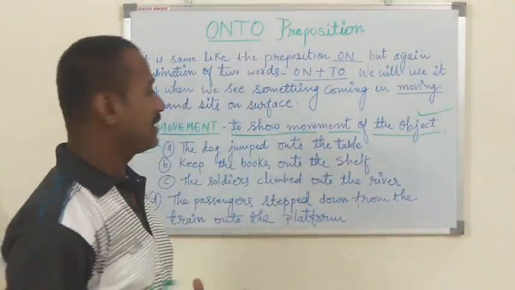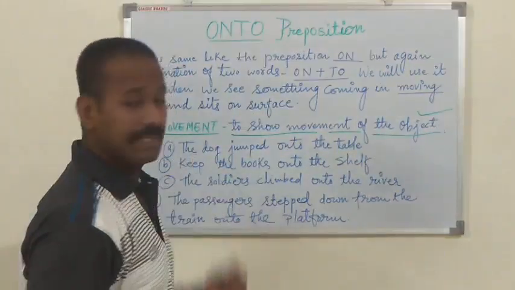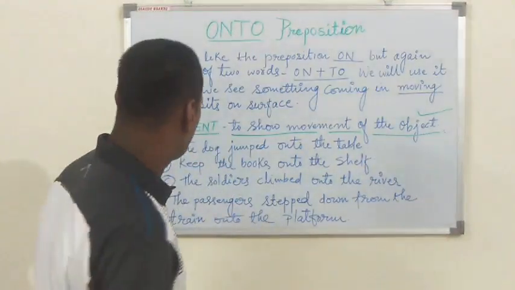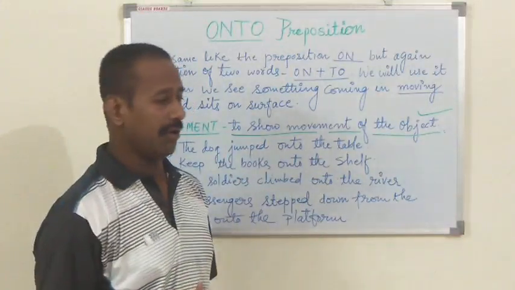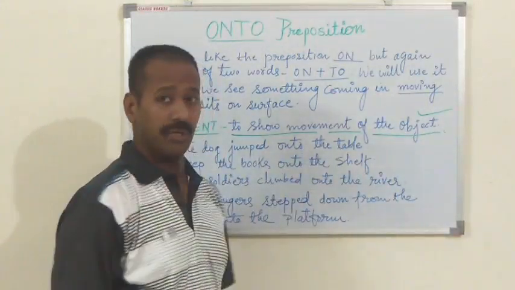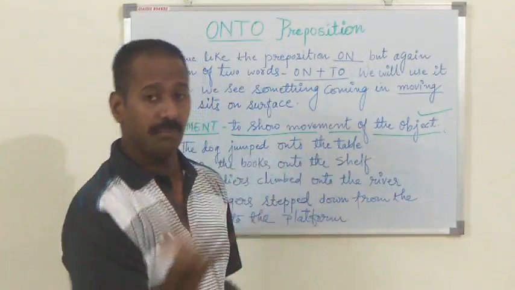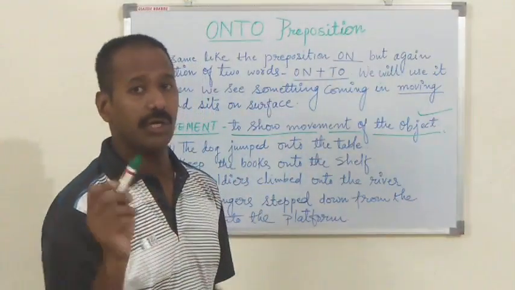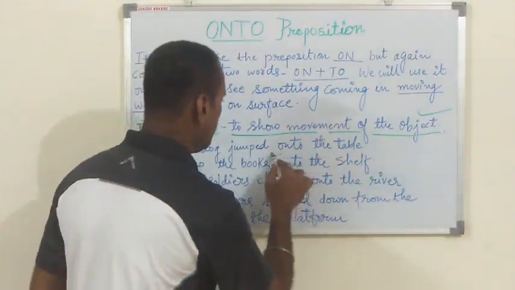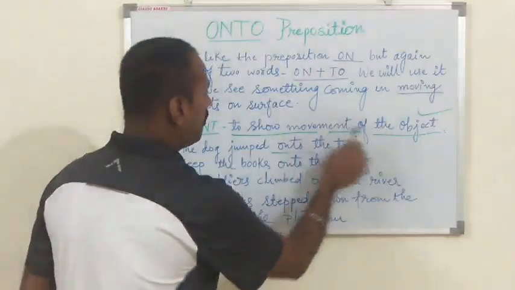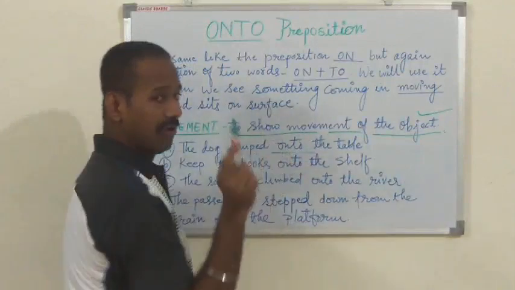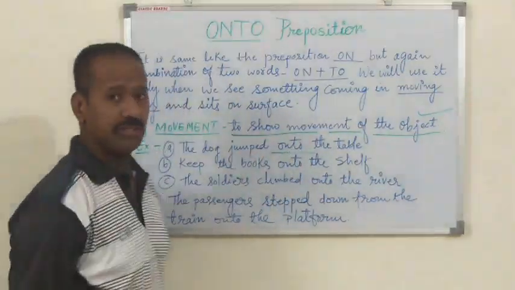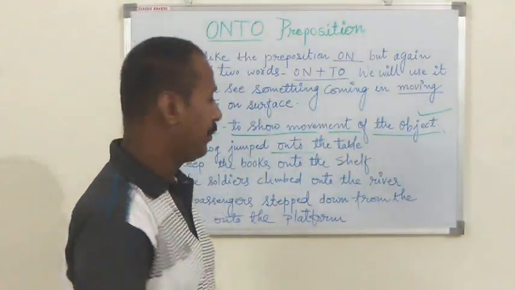We can understand this one better by these examples. Example number 1. The dog jumped onto the table. The dog jumped. There is a movement in that activity. So the dog jumped onto the table. That is movement, moving object, moving way. Movement is there in the dog's jump. So we have to use here the preposition onto.